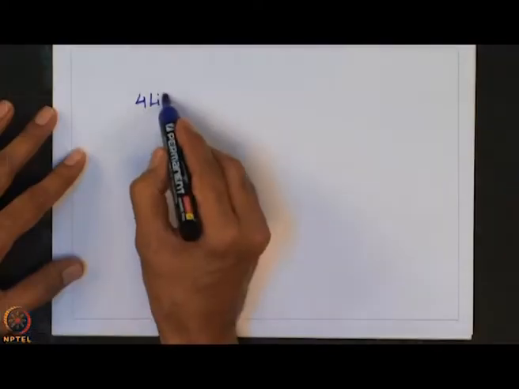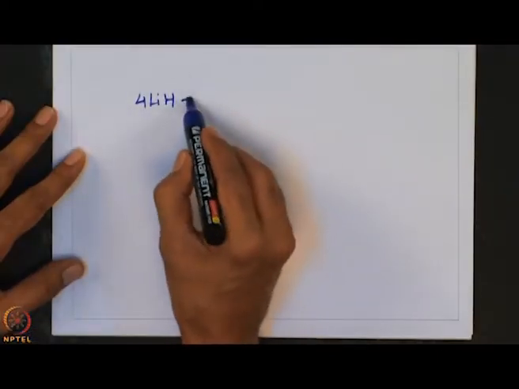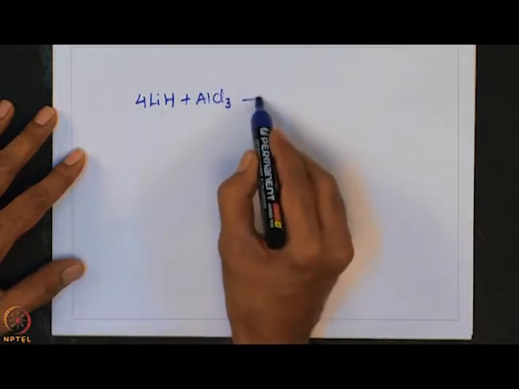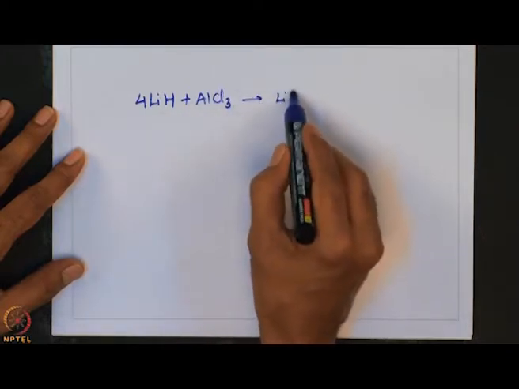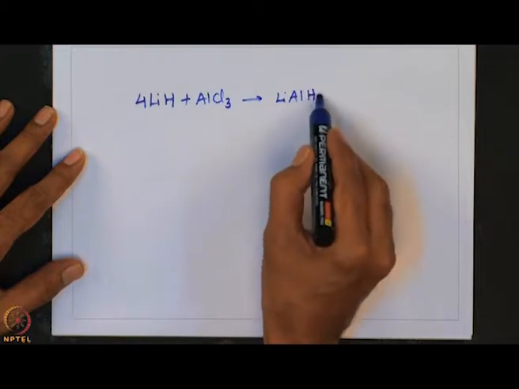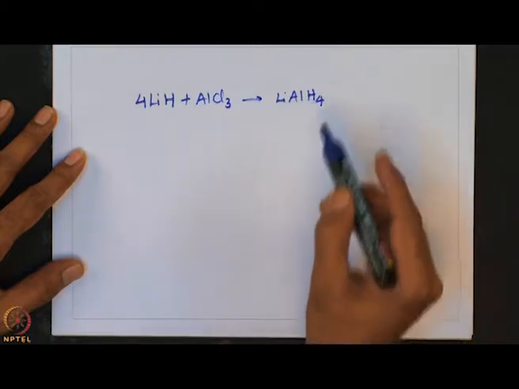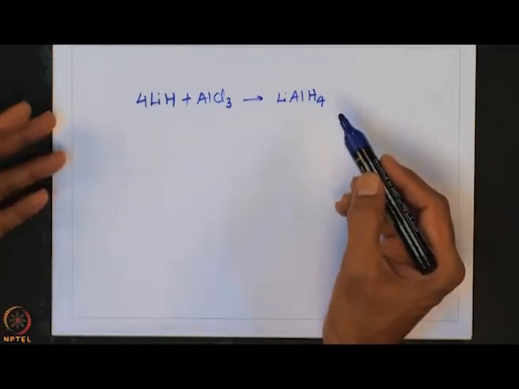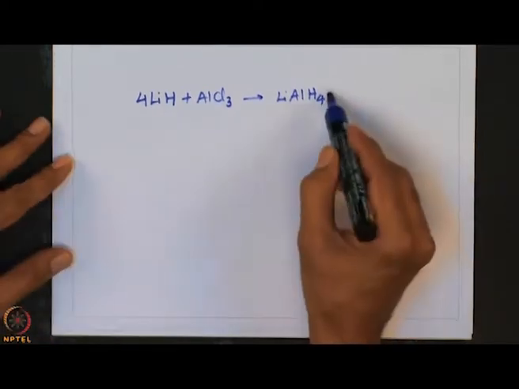This lithium hydride can also be used to make other reducing agents. For example, when lithium hydride is treated with aluminum trichloride, it leads to the formation of lithium aluminum hydride, very important reagent to convert many of the main group halides to the corresponding hydrides.